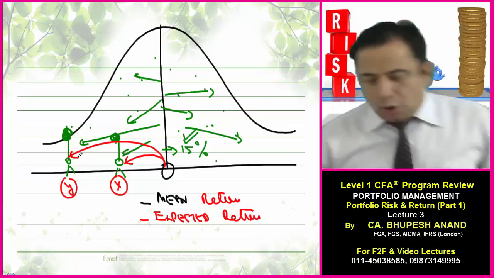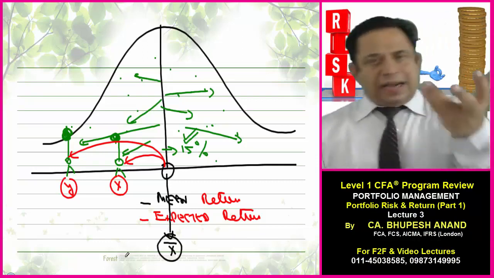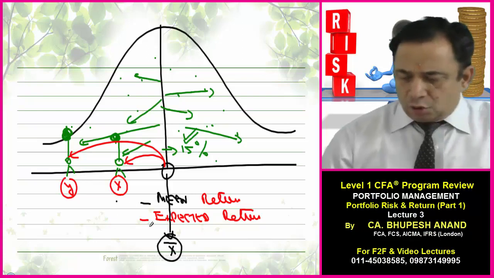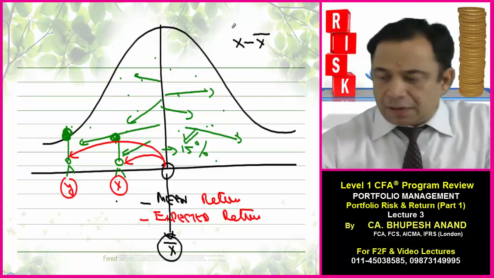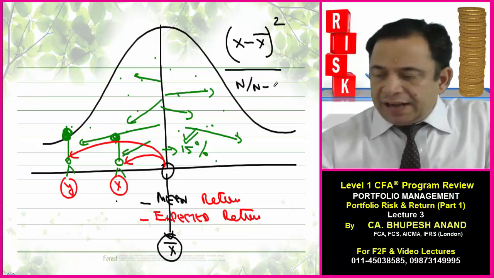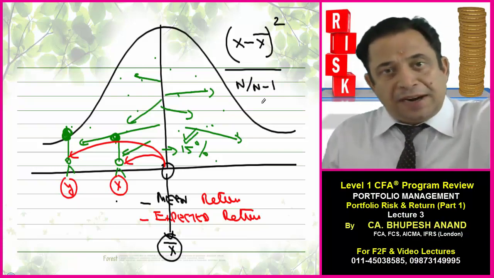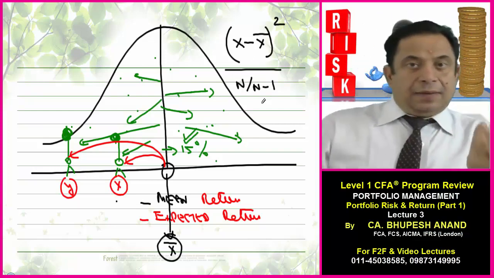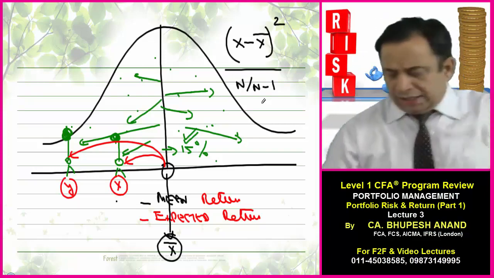How to calculate it? Very simple. This is the mean value, let it be X bar. Let the variable be X and let this be X bar. So if I want to find out, I will find out X minus X bar, raised to power 2, whole square, divided by either n or n minus 1. I have already told you in Quant when we will be dividing by n or by n minus 1. Now if I want to find out for Y, I will find out the difference, supposing the average value of Y observation is different. So accordingly we can calculate.